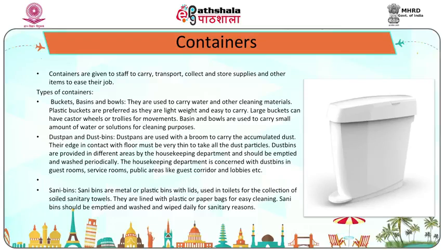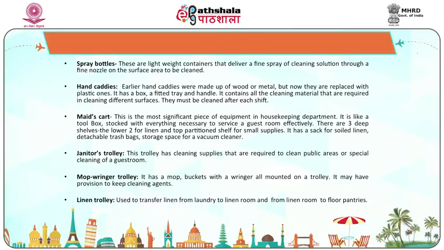Sani bins. Sani bins are metal or plastic bins with lids used in toilets for the collection of soiled sanitary towels. They are lined with plastic or paper bags for easy cleaning. Sani bins should be emptied, washed and wiped daily for sanitary reasons. Spray bottles. These are lightweight containers that deliver a fine spray of cleaning solution through a very fine nozzle on the surface area to be cleaned.